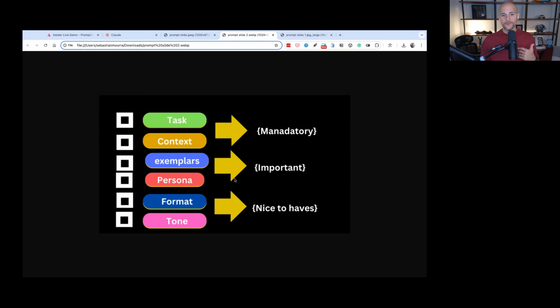And the persona is what it should adopt, right? Digital marketer, CEO, whoever it is. And then the nice to haves are things like how you want it formatted. The AIs sometimes can format it pretty well depending on the context of the content. But again, if you want it a certain way, do it. And tone, I say this is extremely important because so many people hate the tone of how it's written the first time. So you might as well tell it how you want your tone to be.